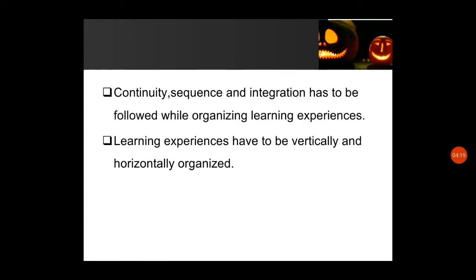There should be progress from first year to second year to third year, and horizontally, within the year there are many theory blocks and practical blocks, so that should be integrated properly. So continuity, sequence and integration should be followed, and this integration should be done vertically and horizontally.